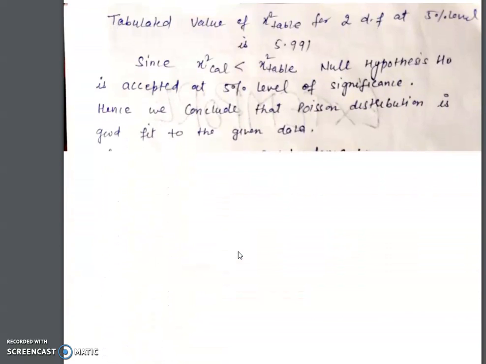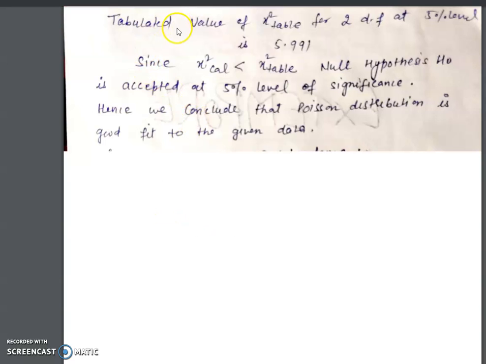Now the conclusion of this test: the tabulated value is 5.991. Since chi-square calculated is less than chi-square table, the null hypothesis H0 is accepted at the 5% level of significance. Hence we conclude that the Poisson distribution is a good fit to the given data.